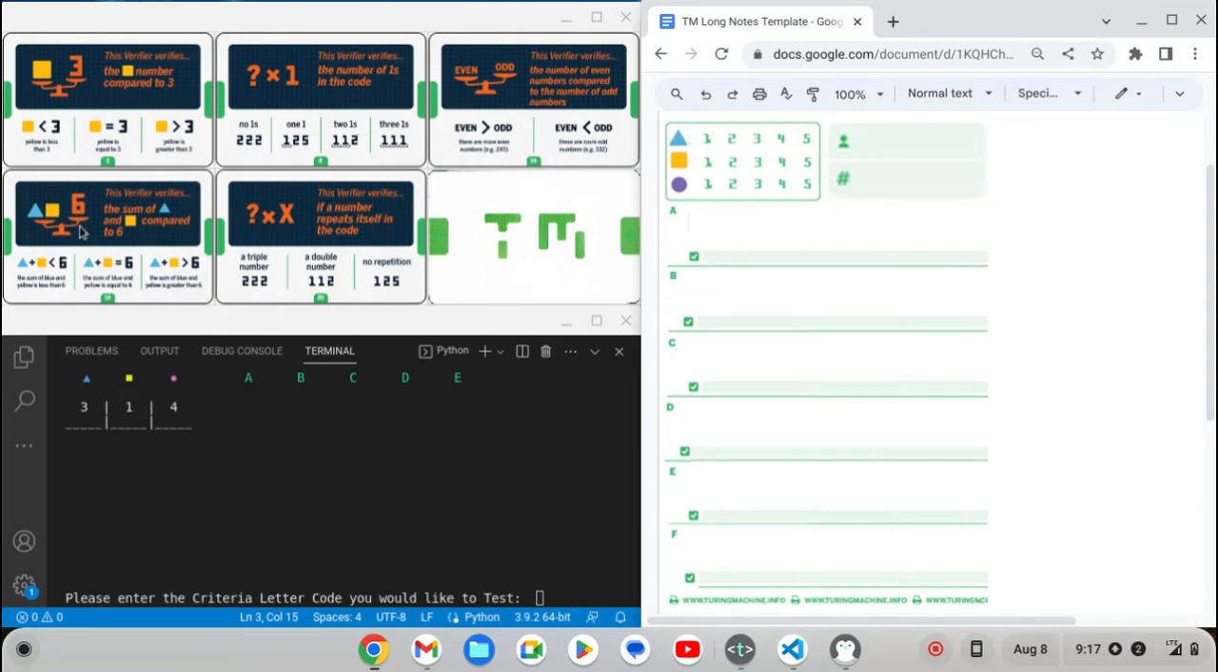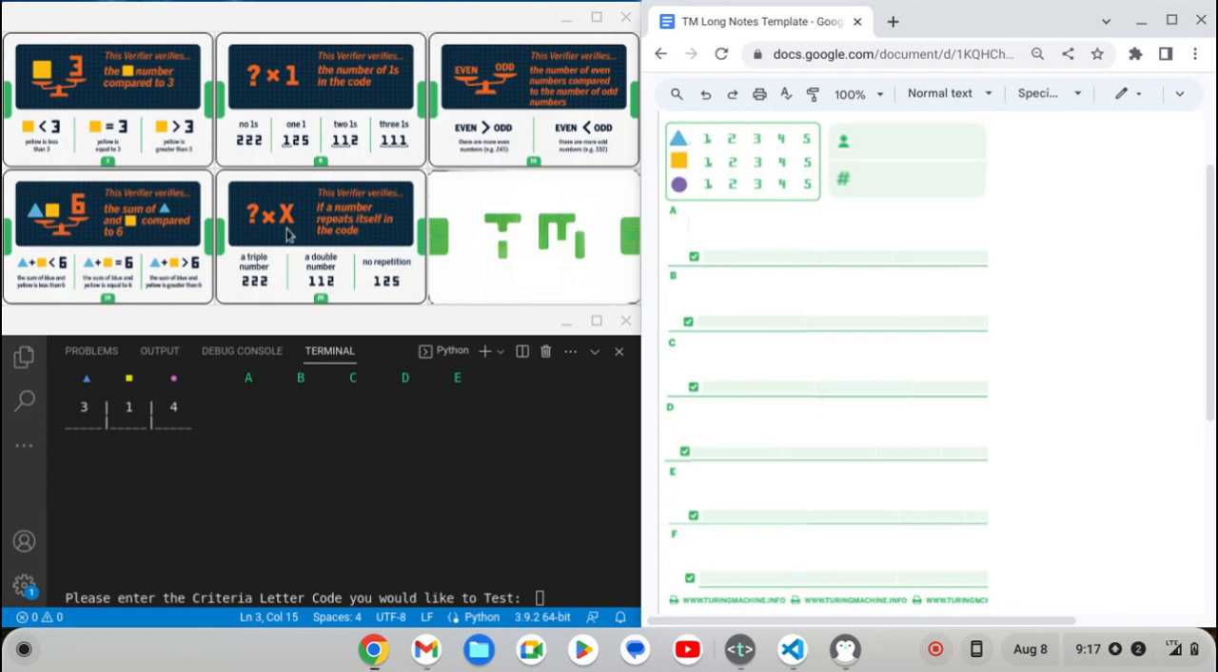Criteria card D will look at our first 2 digits, triangle and square, and this time they'll be added and the sum will be compared to the number 6. So should the sum be less than 6? Should the sum be equal to 6? Or should the sum be greater than 6?